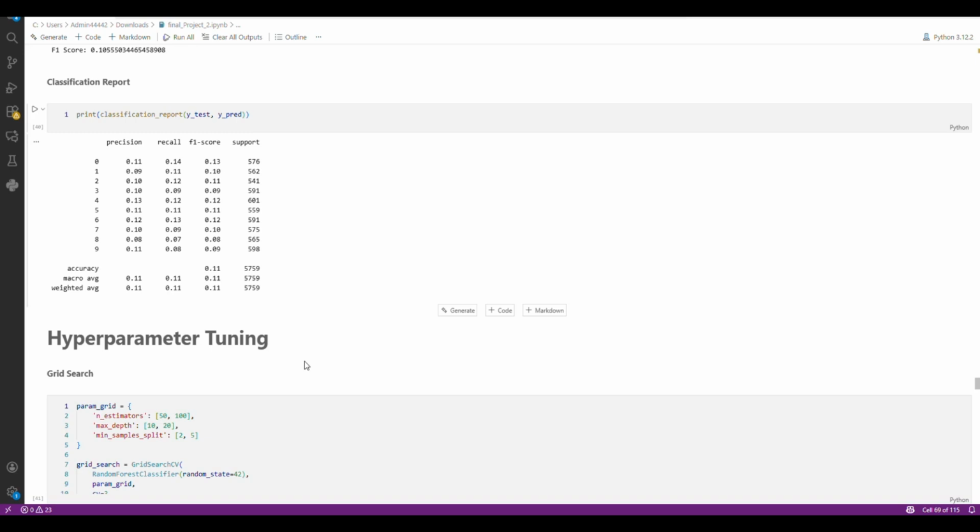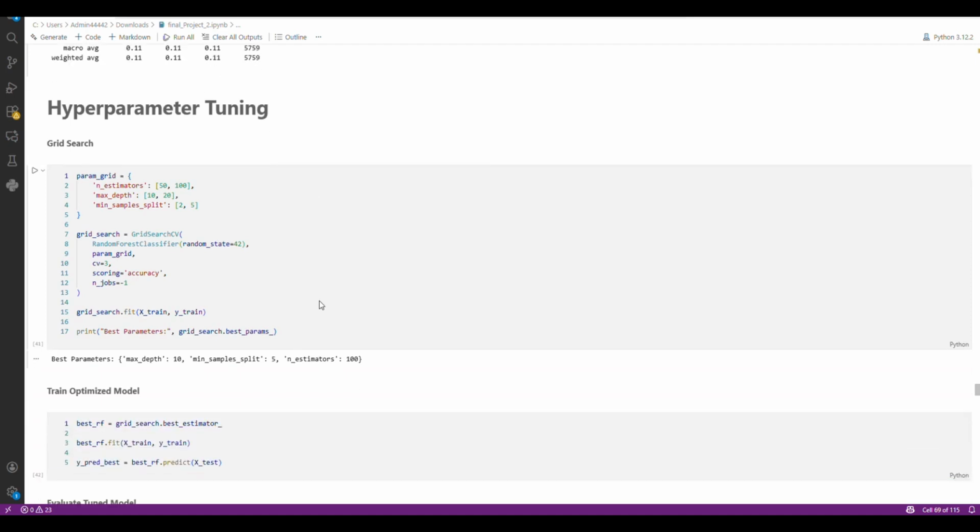After the initial evaluation, I optimized the best performing model using hyperparameter tuning. I used grid-based search to test multiple combinations of the random forest parameters, such as the number of trees, tree depth, and minimum samples per split. Hyperparameter tuning helps to identify the best settings for improving the model performance.